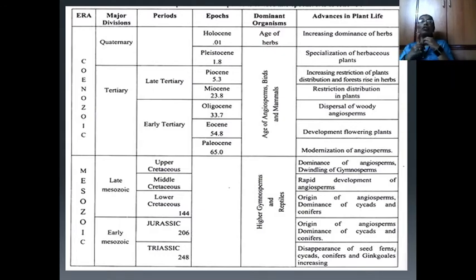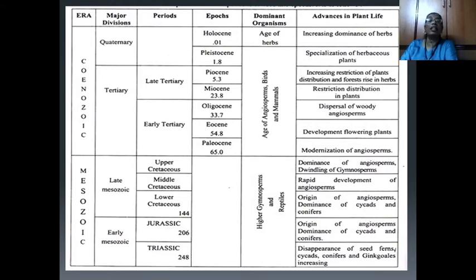Miocene epoch of the late tertiary period is characterized by restriction to the distribution of plants, while early tertiary has three epochs.